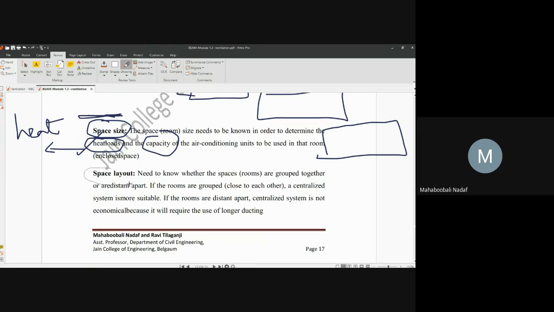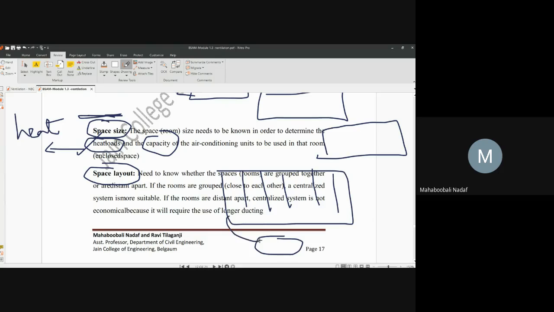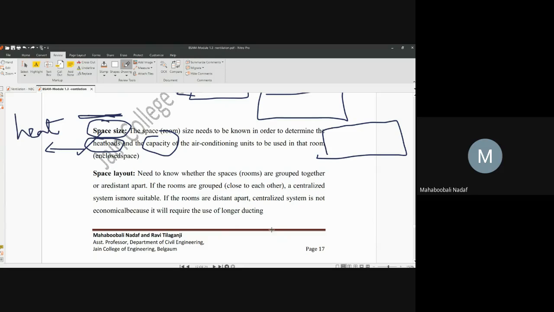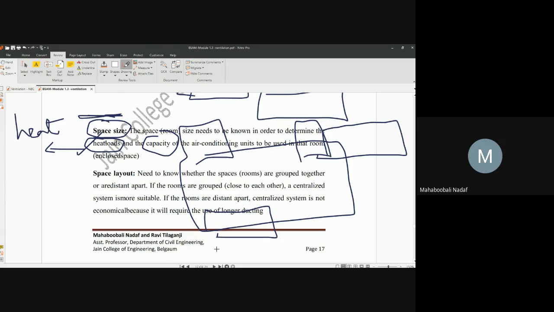Now space layout. If all the rooms where air conditioning is required are next to each other, then you can go for one centralized AC and you can give the special ducts. That is one thing, layout. Second, if the rooms are distance away, then you can go for individual AC, small AC, portable AC. So it serves its purpose only for that room. That is called layout functioning.